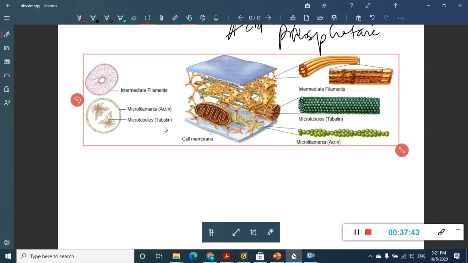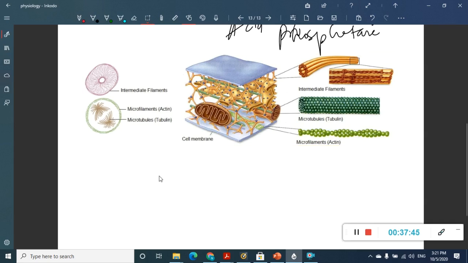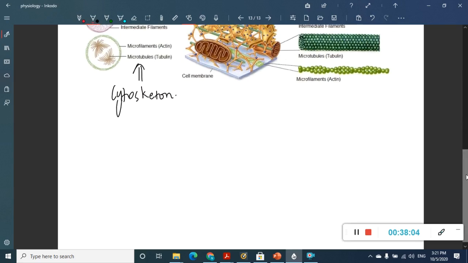As shown in the picture, we have three types of fibers: intermediate filaments, microfilaments and microtubules. First we will learn about each of them in detail.